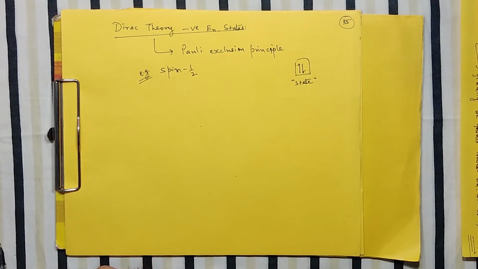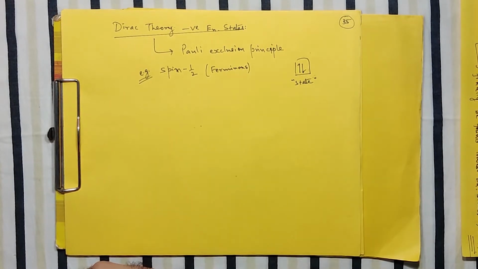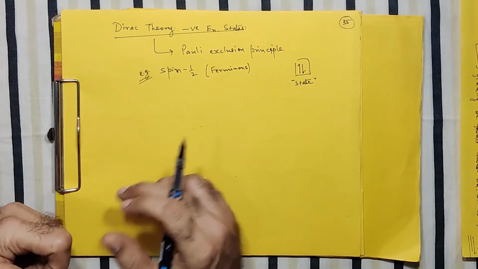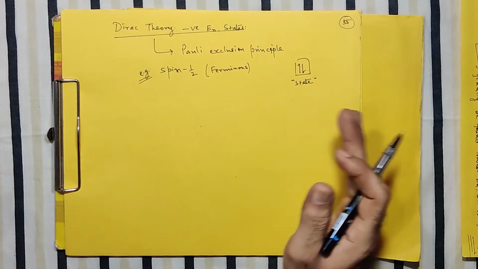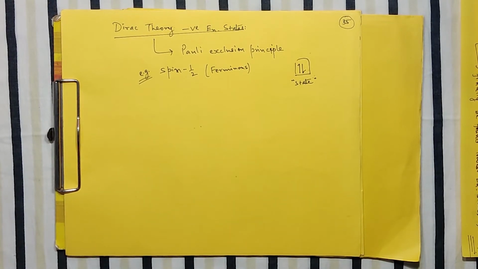Right? So this in a way is not allowing the gathering of the particles. Pauli's exclusion principle says that fermions do not like to come close enough to form a cluster. By nature, fermions try to repel each other, and only two fermionic particles having at least one of the quantum numbers different can stay together. So this idea is already prevailing, and based on this concept, Fermi, rather Dirac, has given a very beautiful idea.